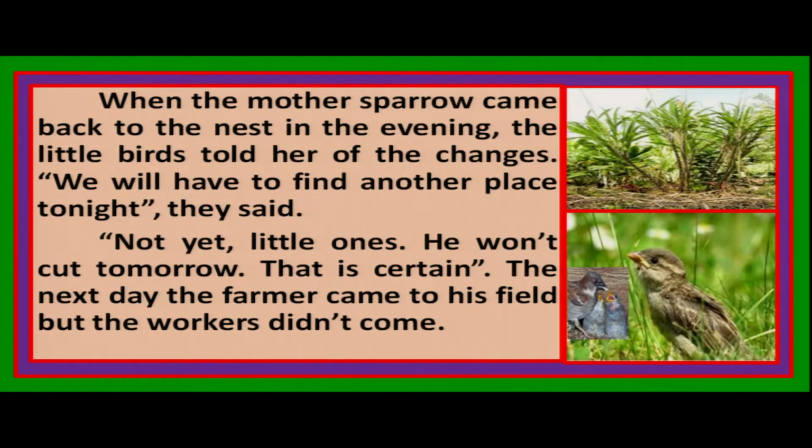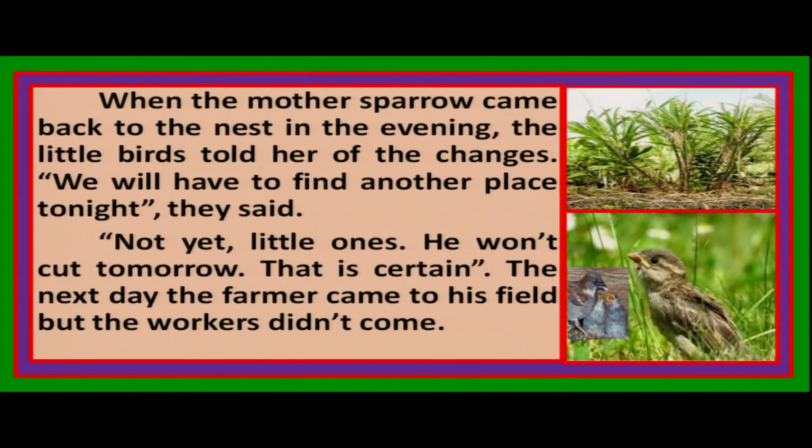When the mother sparrow came back to the nest in the evening, the little birds told her of the changes. We will have to find another place tonight, they said. Not yet, little ones. He won't cut down tomorrow. That is certain. The next day, the farmer came to his field, but the workers did not come.